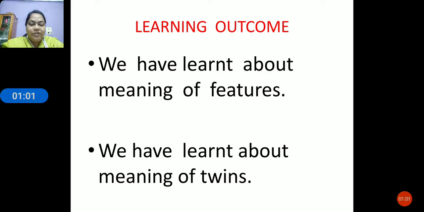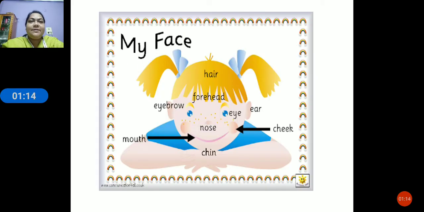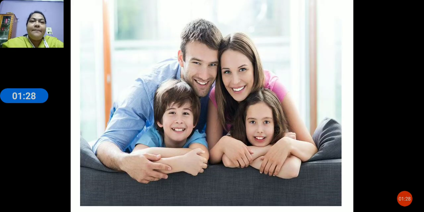What is a feature? A feature is a look or an action of a person. You get some features from your parents, either your mother or father. What features can you get from your parents? You can get the same eye color, ears, nose, hair maybe, or the same smile. Children, now let us move to the next slide. Our features are similar to our parents, either mother or father.